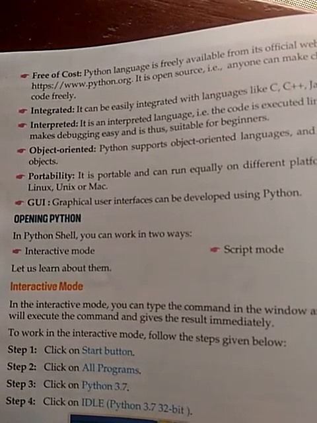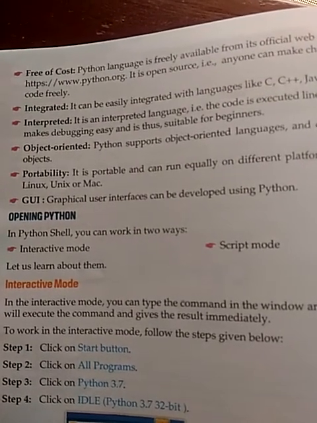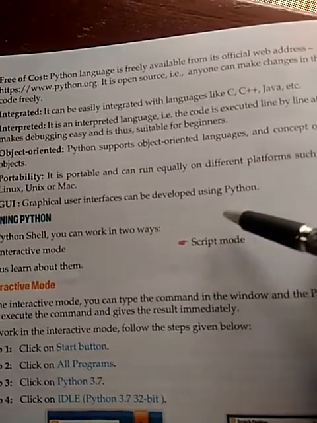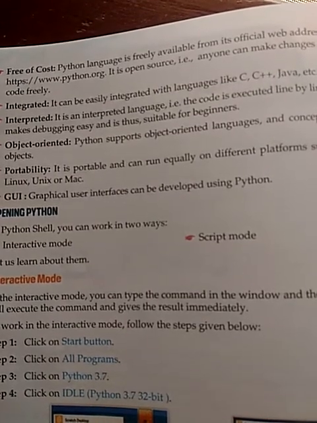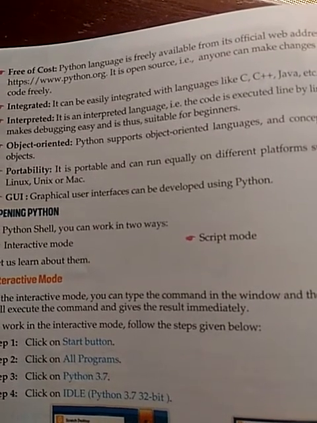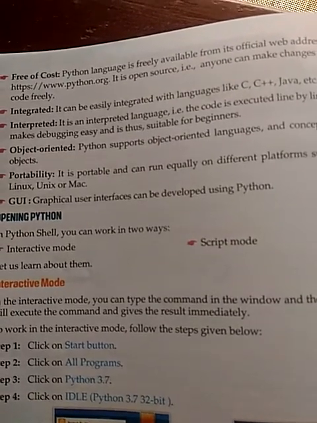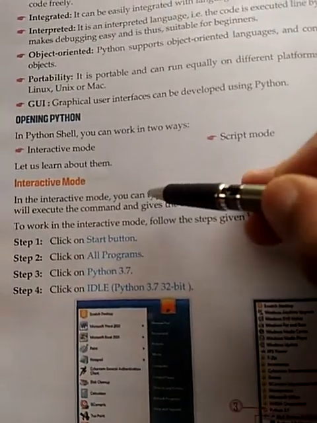If you want to save your program permanently so that you can use it later on, then you have to perform the work in script mode. Script mode provides the facility to write and save your program, and that program can be executed at a later course of time.